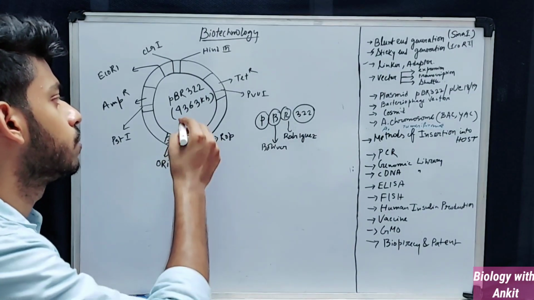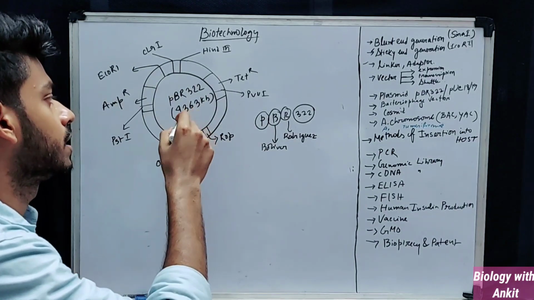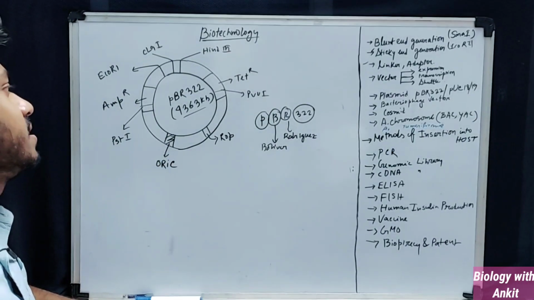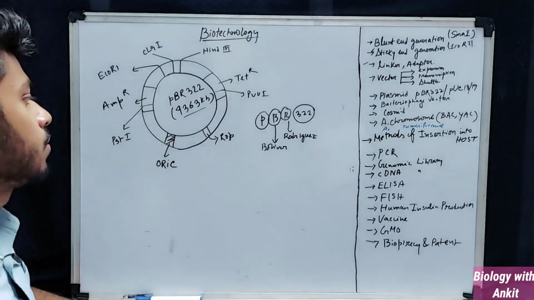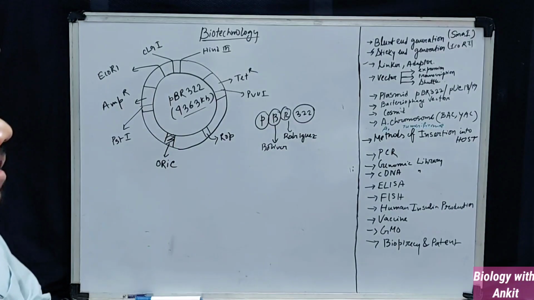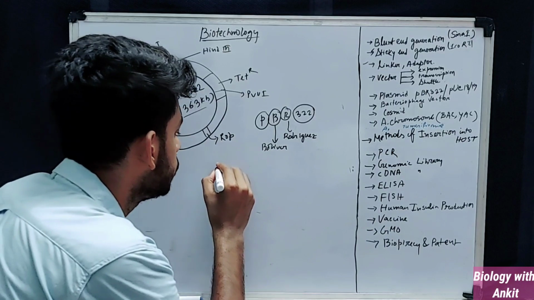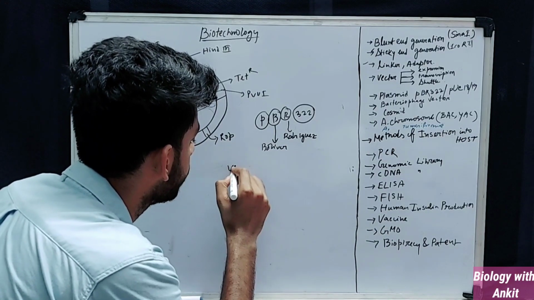It is usually 4363 base pairs, meaning all the bases together equal 4363. And these are the several parts of the plasmid. Now we'll be discussing the characteristics of a plasmid, but to start with, we need to know the basic characteristics of a plasmid, or the basic characteristics of vectors.